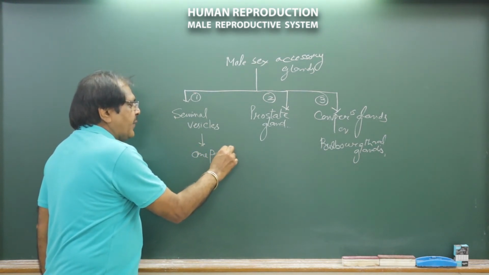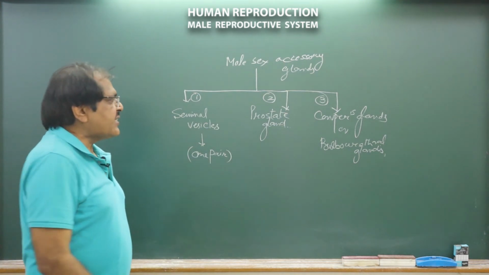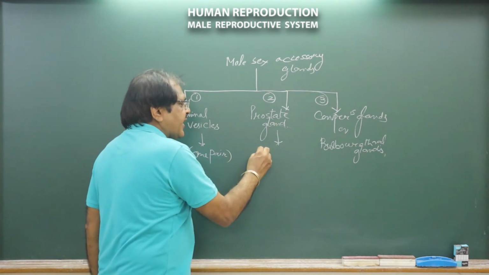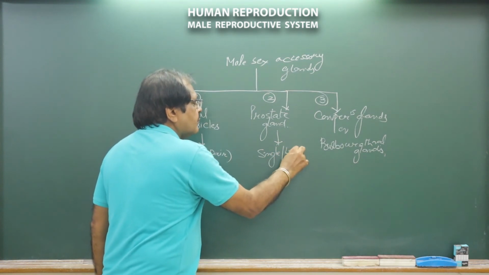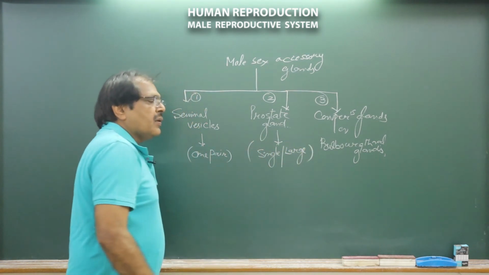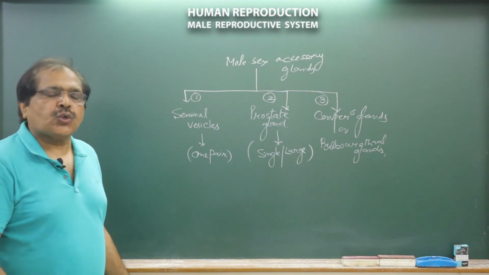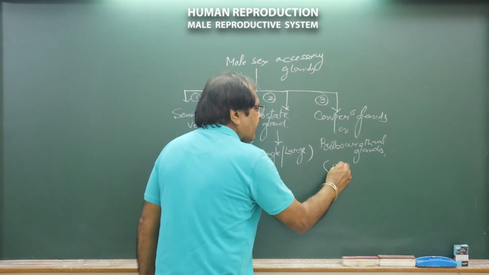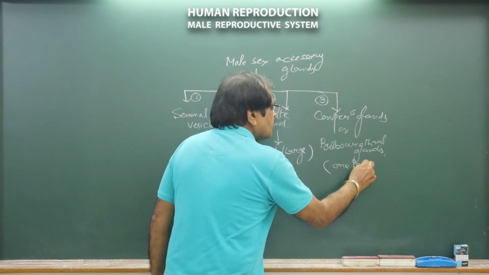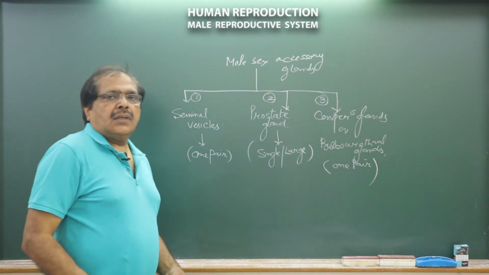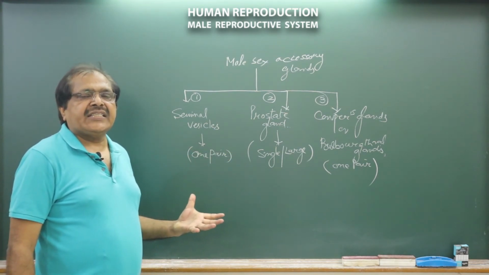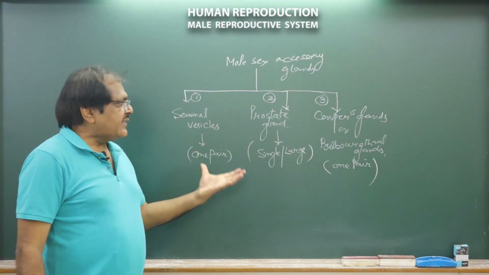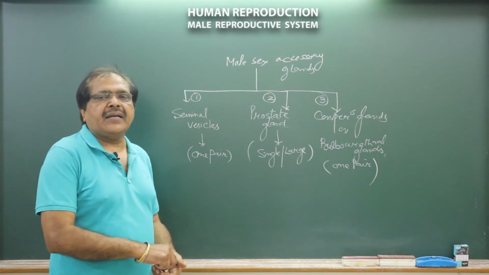It means two in number. Prostate gland is one single and very large gland. Cowper's glands are also two in number, that is one pair. All these glands give their own secretions, and these secretions are a part of the semen.